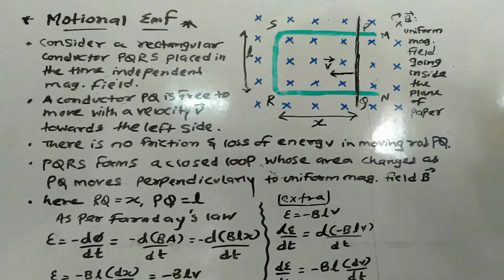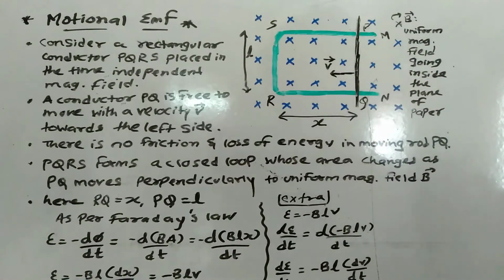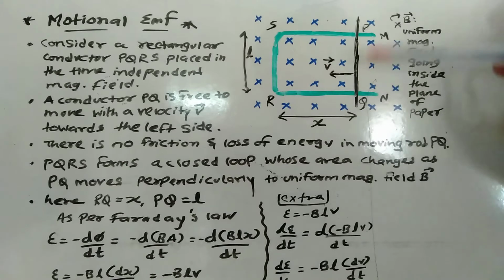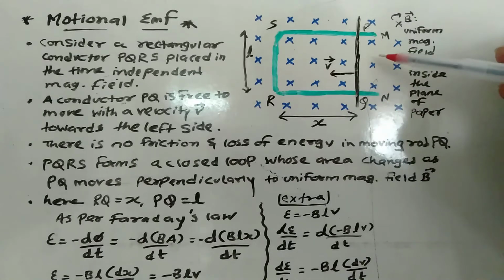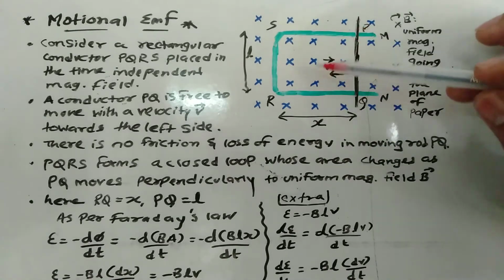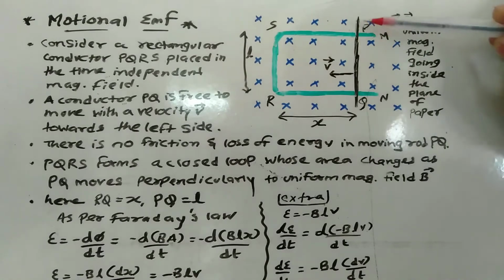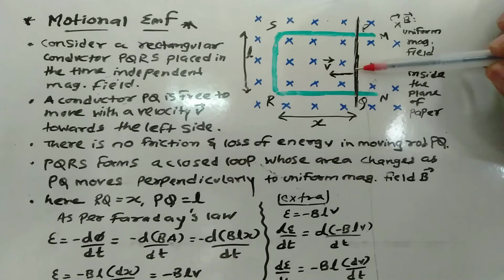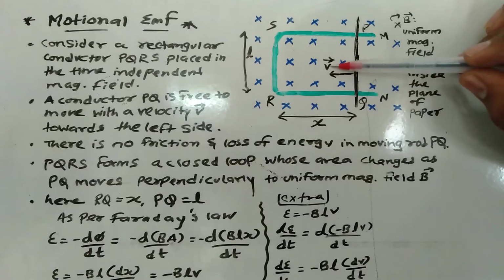But for that we first of all consider this diagram. Consider this green color as a rectangular coil. On this rectangular coil we are placing one conductor rod PQ. This blue color cross represents a uniform magnetic field going inside the plane of paper. ठीक है. This green color is a rectangular coil above which we have placed one conducting rod PQ, whose velocity is towards the left direction with a velocity vector v.